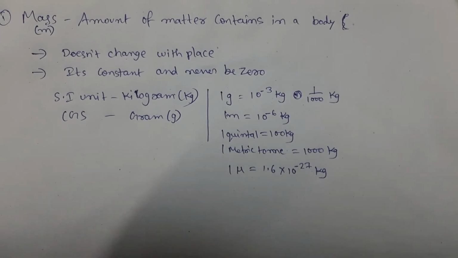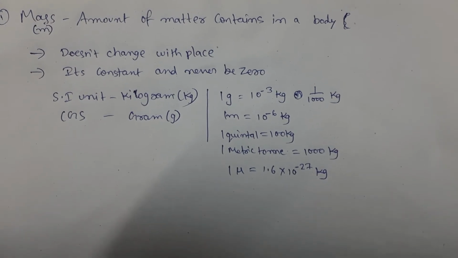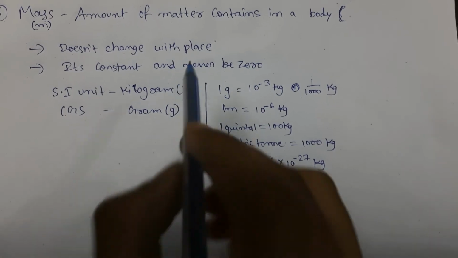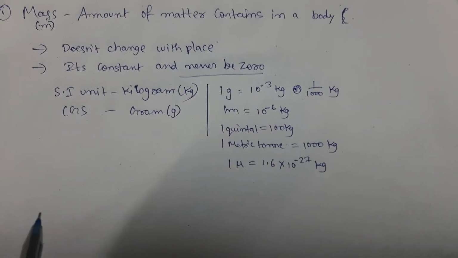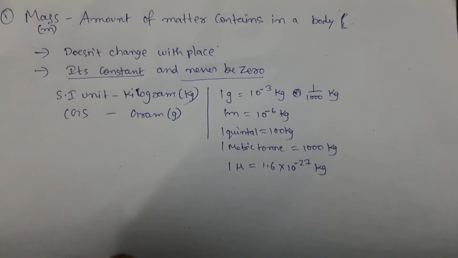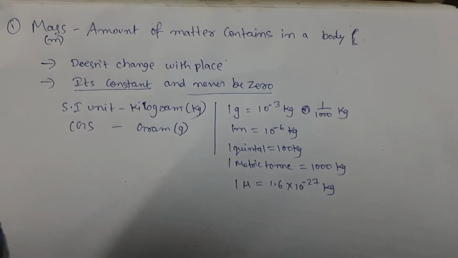For example, electrons and protons and neutrons, we cannot see them, but electrons have some mass. So you can say mass can never be zero, and mass is also constant. It will not change, okay, for that particular body.